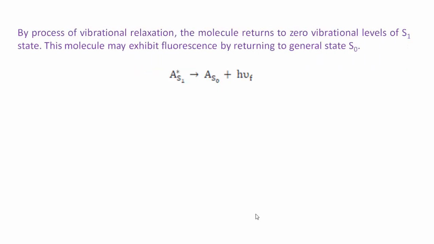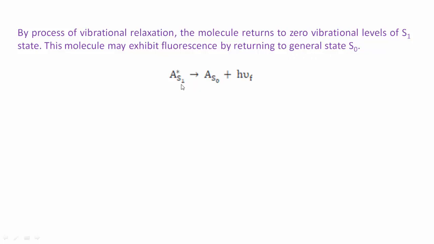Now, by the process of vibrational relaxation, the molecule returns to the zero vibrational level of the S1 state. That means from the various vibrational levels of the S1 state, by vibrational relaxation, the molecule comes to the zero vibrational level of S1, and this molecule may exhibit fluorescence by returning to the ground state S0.